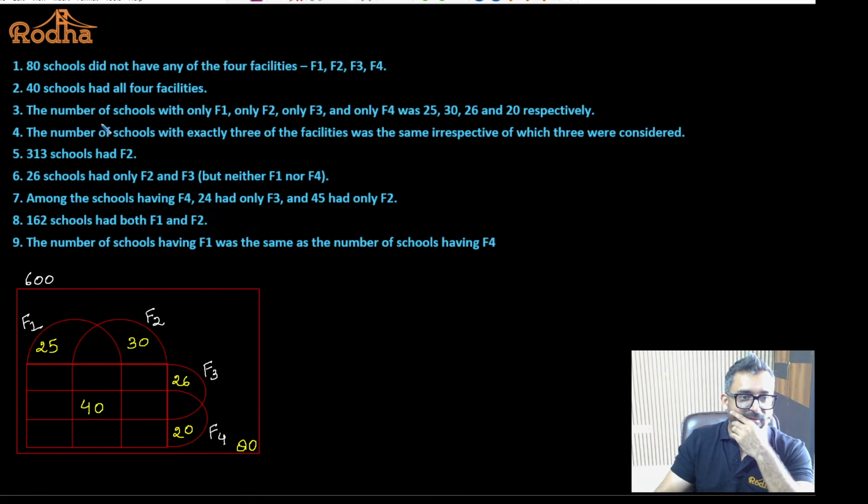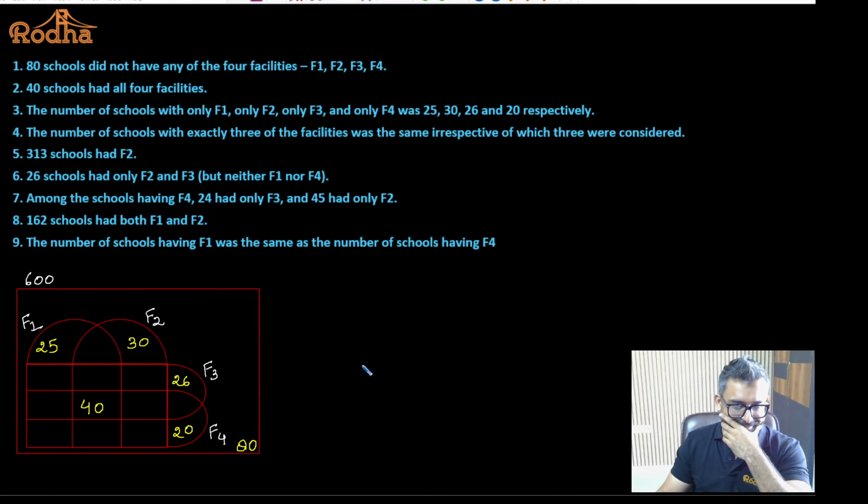Okay. Fine. The number of schools with exactly 3 of the facilities was the same irrespective of which 3 were considered. That is a very, very important statement. And if you look at this statement in a 4 variable Venn diagram, this is a very common statement. They will not give you exactly 3 everywhere. What they do is just mention that exactly 3 is the same for every portion, or exactly 2 is the same for every portion.